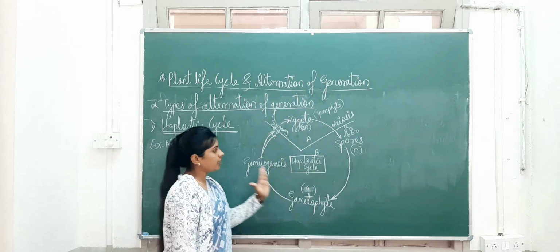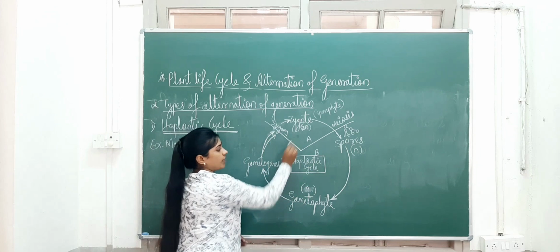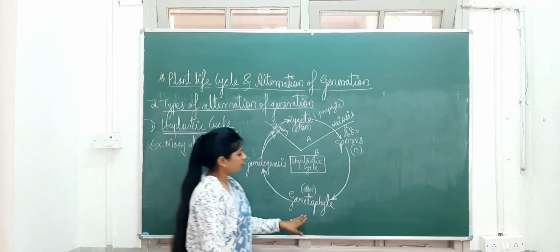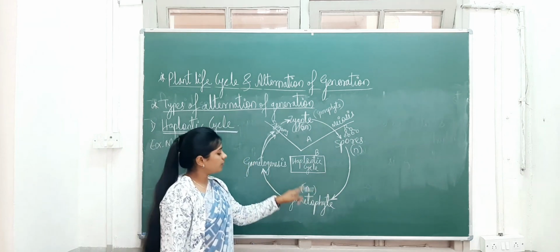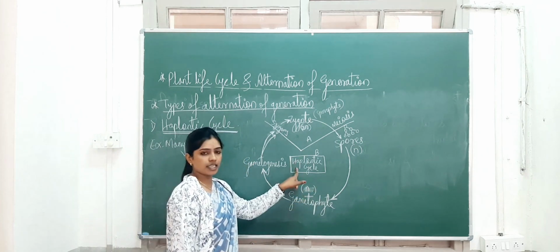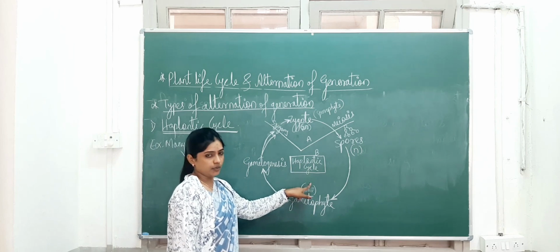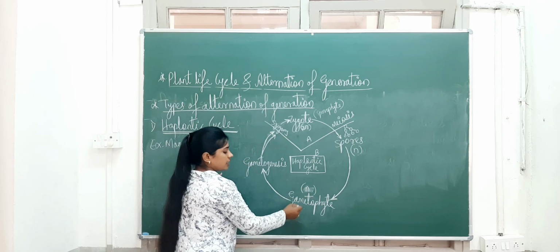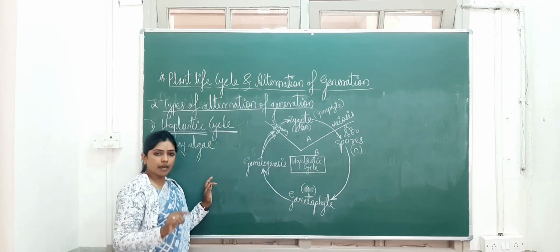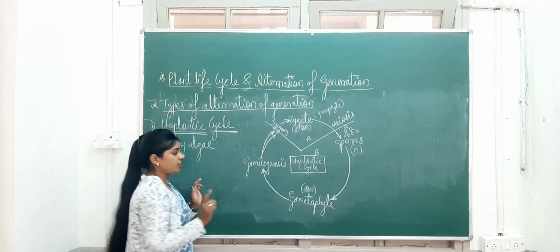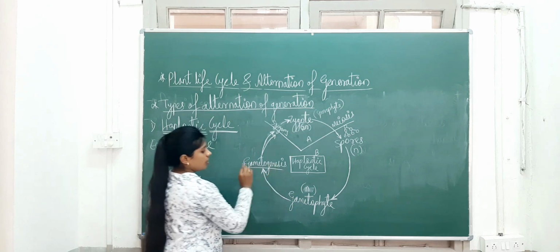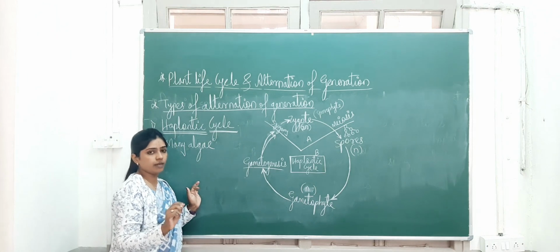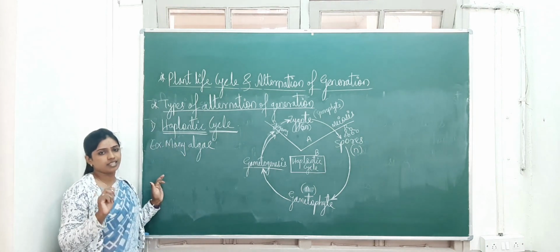So by this cycle you can identify this sporophytic lifespan is what? It is a shorter period of time, and this gametophyte is a longer period of time, which is haploid in nature. So the name of the cycle is the haplontic cycle. Okay. Then here from this what happens? This gametophyte is haploid, and this gametophyte produces the gametes, male gamete and female gamete, by which process? By gametogenesis. What is meant by gametogenesis? The process of production of the gametes. The process by which the gametes are produced.